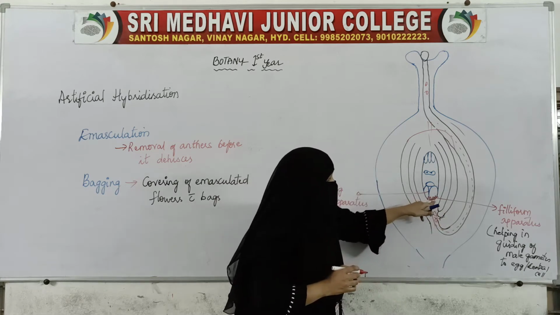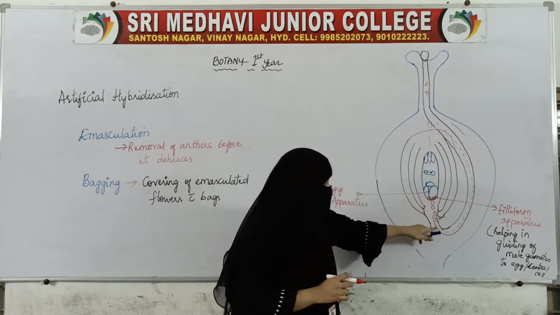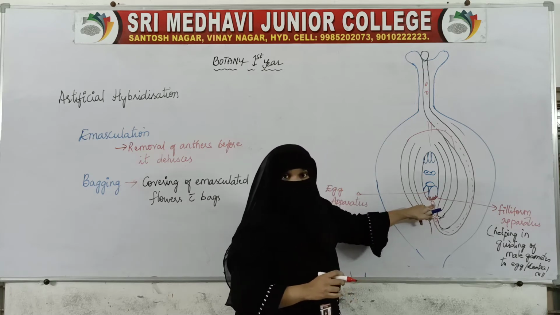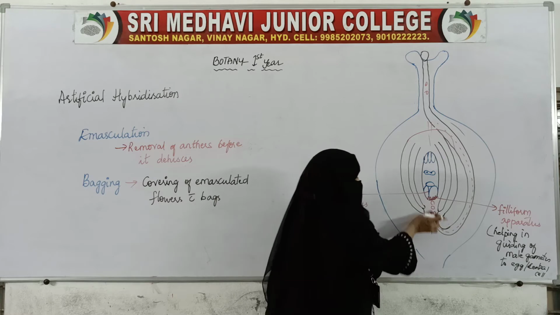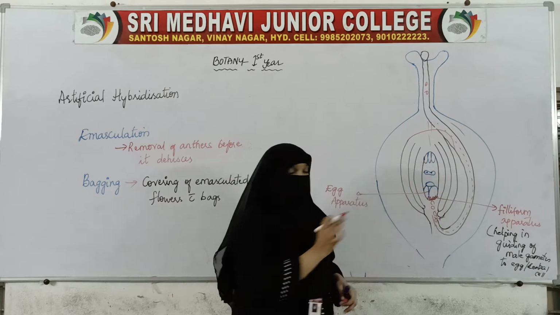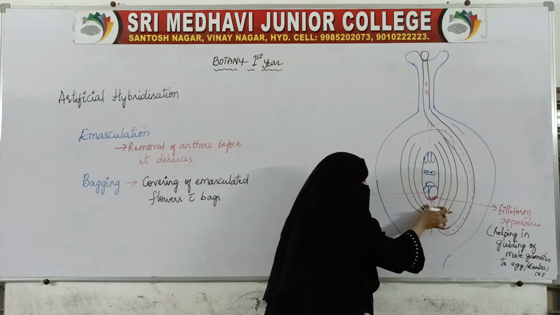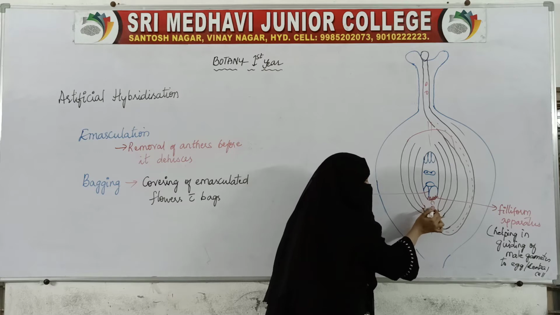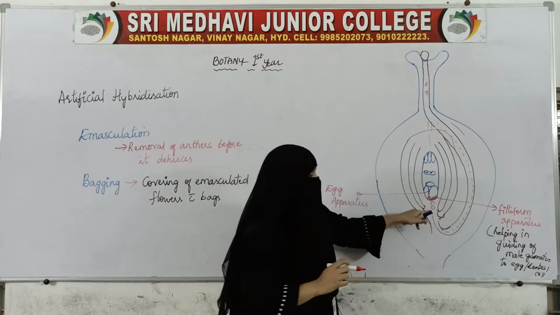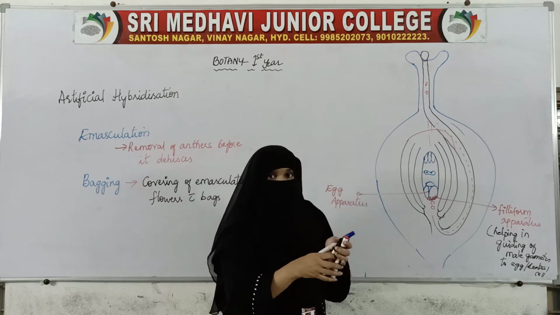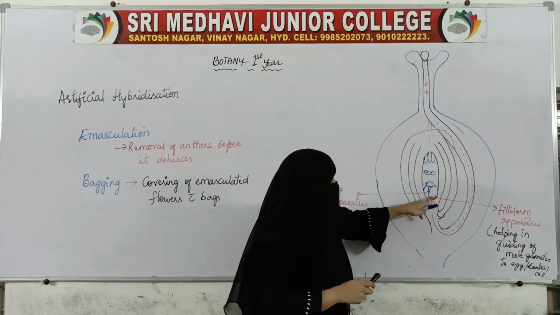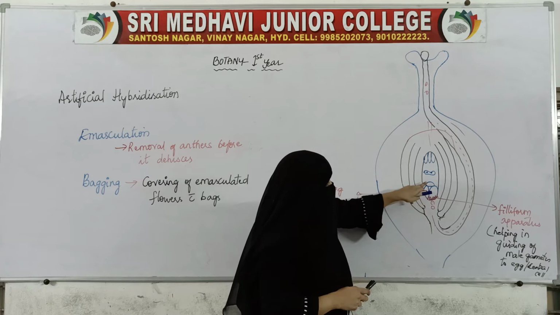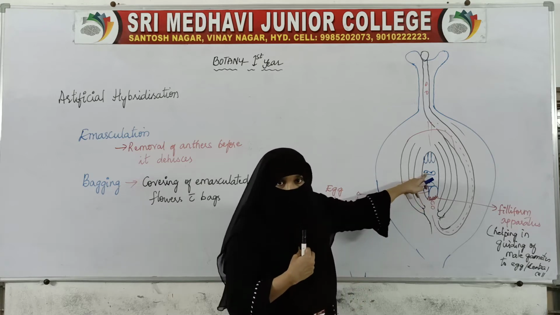Now there is the filiform apparatus. The pollen tube will not enter the embryo sac. The pollen tube will enter the ovule and release the male gametes here. Now from here, one male gamete has to go to the egg and one gamete has to go to the central cell.